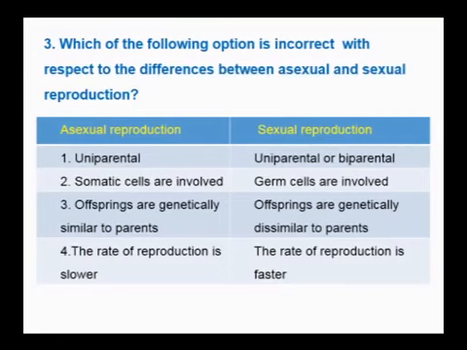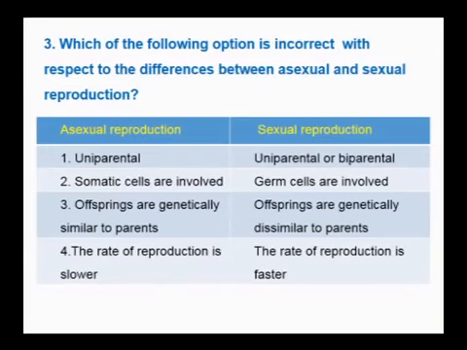Third question, as in 1.1 we study about asexual reproduction. To answer this question, you need to know about the differences between asexual and sexual reproduction. So out of these 4 options, one of the options is wrong. Which of the following options is incorrect with respect to the differences between asexual and sexual reproduction?